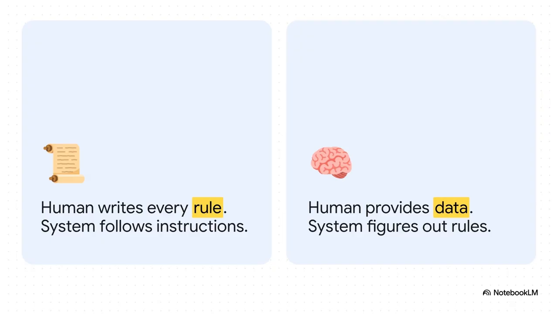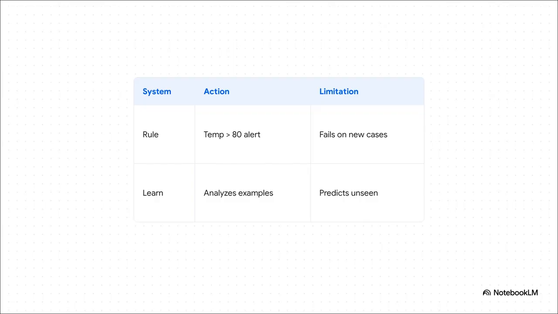On the other side, we have learning systems. A human provides a bunch of data and a goal, and the system figures out the rules itself. And the beauty is, the more data it sees, the smarter it gets. Let's ground this with a really concrete example. Imagine you're monitoring heavy factory equipment. A rule-based system is super simple. Alert me if the engine temperature goes above 80 degrees. That works perfectly, right? Up until you get a mechanical failure that the programmer didn't anticipate, maybe a weird vibration that happens without any heat spike.